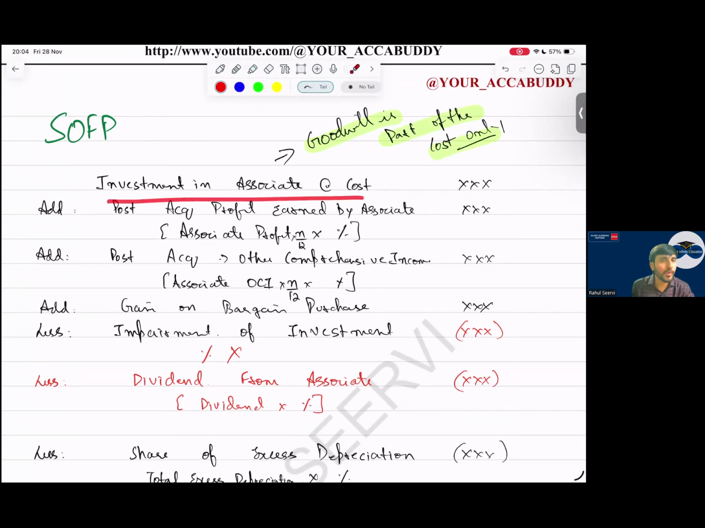So investment, the amount will be given to you. Add post acquisition profits. We take the associate profit, multiply with the number of months if it is a mid-year acquisition, into the associate percentage. Whenever we come to associate, we have to consider the percentage. Very important. Then add post acquisition other comprehensive income the same way: any revaluation gain on PPE, any fair value gain on FVOCI equity instrument or debt instrument, into the percentage, you record that also.